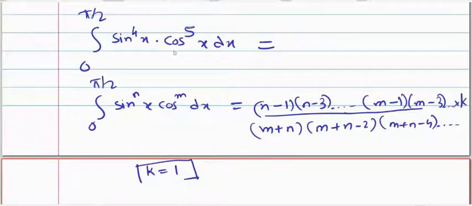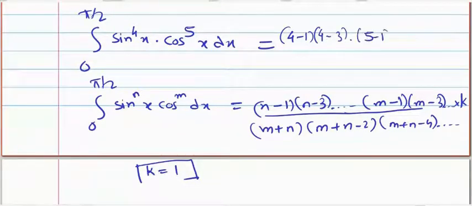Okay, so n minus 1, so 4 minus 1, that means 3. Then 4 minus 3, we have to stop. Then 5 minus 1, 5 minus 3, we cannot write 5 minus 5, again we have to stop.